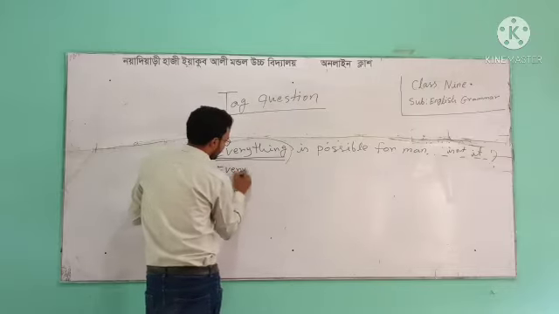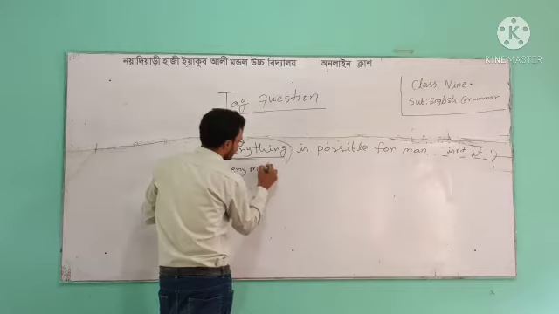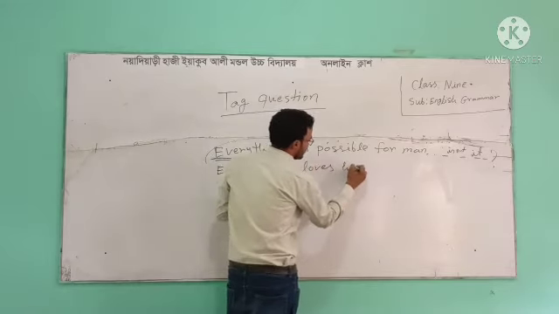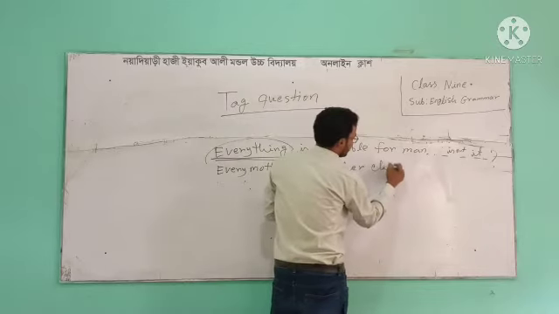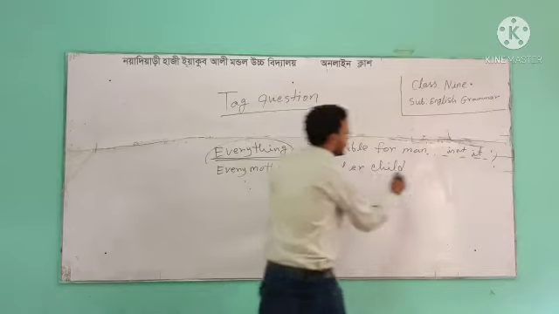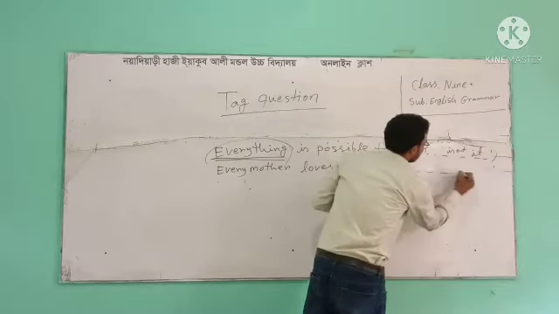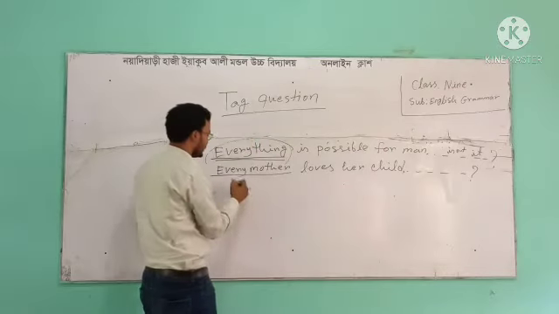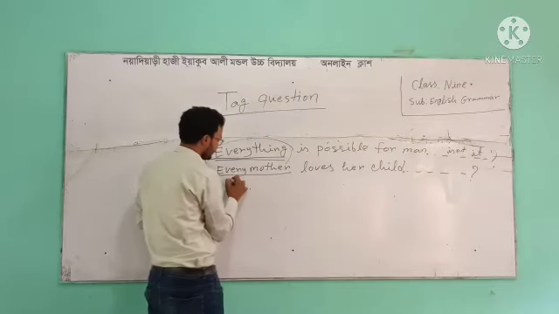Every mother loves her child. Every mother loves her child. So what could be the tag question here? Obviously, for every mother, we'll get "they".